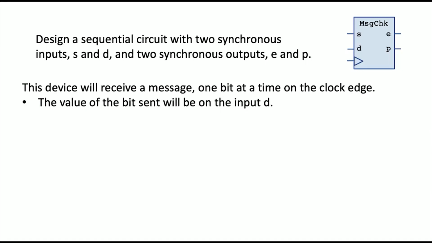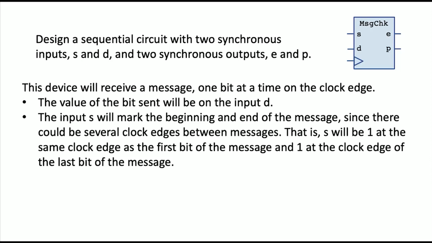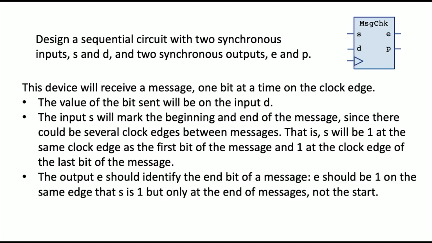The value of a message bit, whether it's 0 or 1, is on D, but the S input marks when the message starts and when it ends. So it's a start bit and a stop bit. Until you get S being 1, you can ignore D. But once S is 1, you have to pay attention to D. And when S is 1 again, that's the last D you need. After that, you can again ignore D. Those are the two inputs you receive.